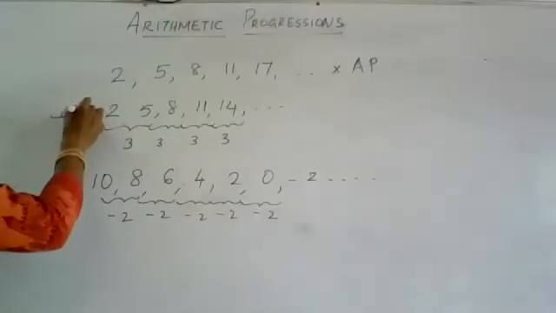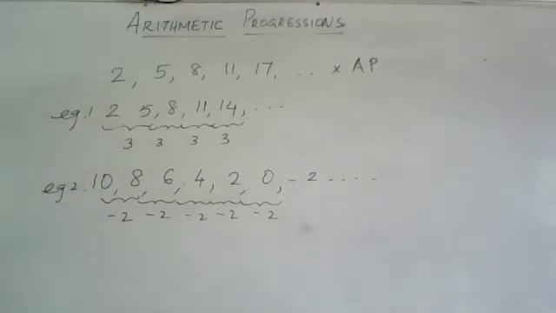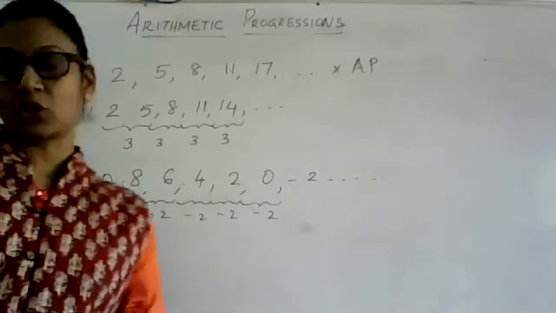Can you repeat, ma'am? I shall repeat the definition once again.